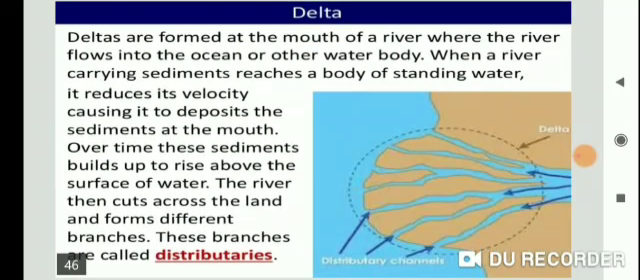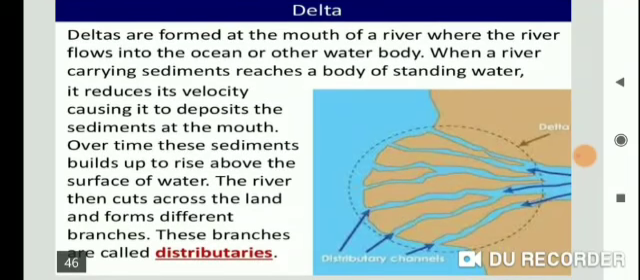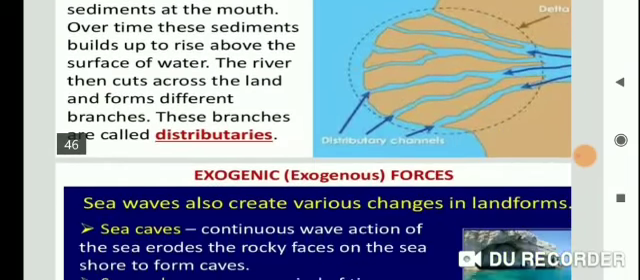Now, the next one, distributaries. The river then cuts across the land and forms different branches. These branches are called distributaries. Again, word students: a distributary is a branch of a river that does not return to the main stream after leaving it. Now see the distributary channels and delta.